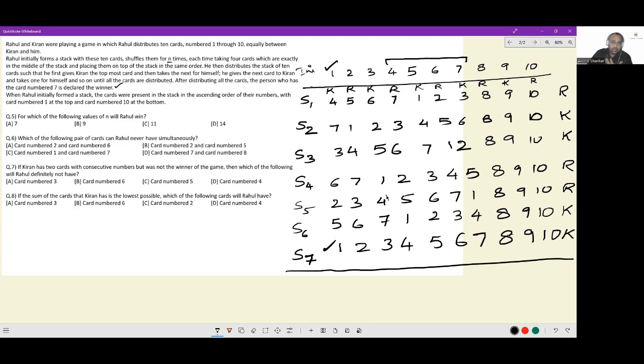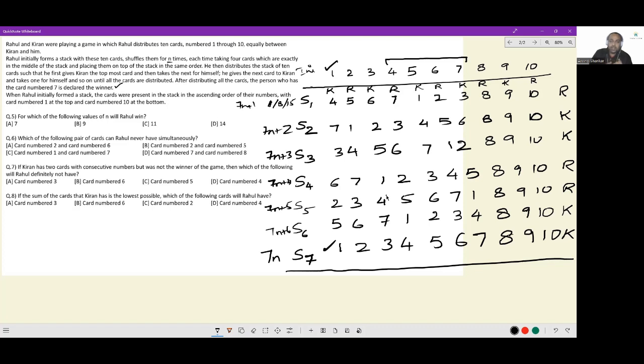After 7 iterations, we reach the initial state again, so this is indicative of 1, 8, 15, or all 7n plus 1 type of numbers. This is indicative of all 7n plus 2 kind of numbers. This is indicative of all 7n plus 3 kind of numbers. This is 7n plus 4. This is for 7n plus 5s. This is for 7n plus 6s. And this is for 7n. In fact, let me write it as 7n plus 1 so that the uniformity sticks.